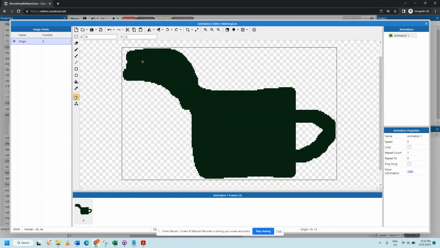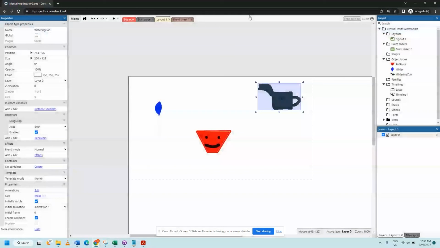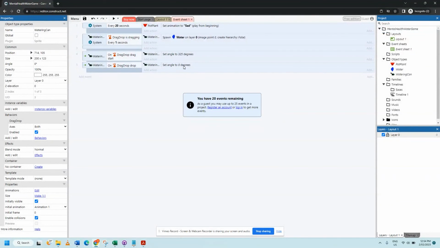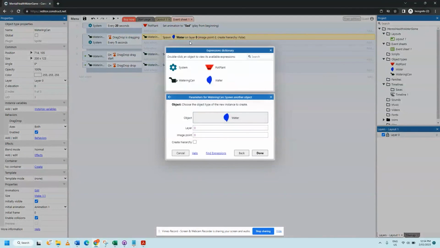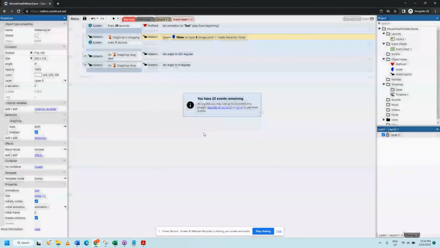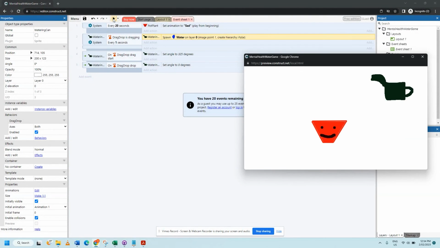I'm also going to change the origin. I'm going to keep the origin point there, but I'm going to add a new image point, and that's going to be 1. So that means the water will come out of the watering can here. So double click on this action here, spawn water, change the image point to a 1 like that. Let's have a look at this. Isn't this incredible? Wow.